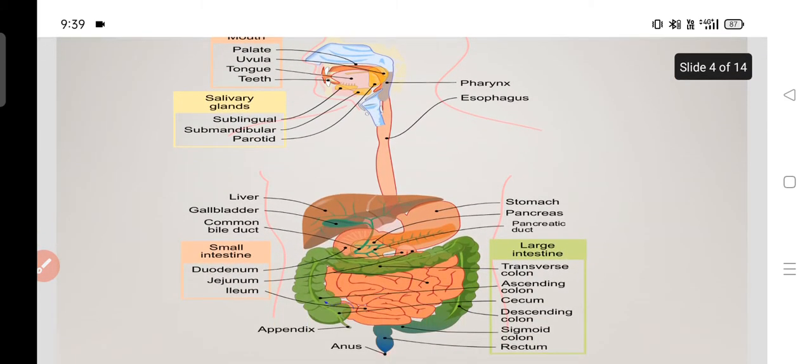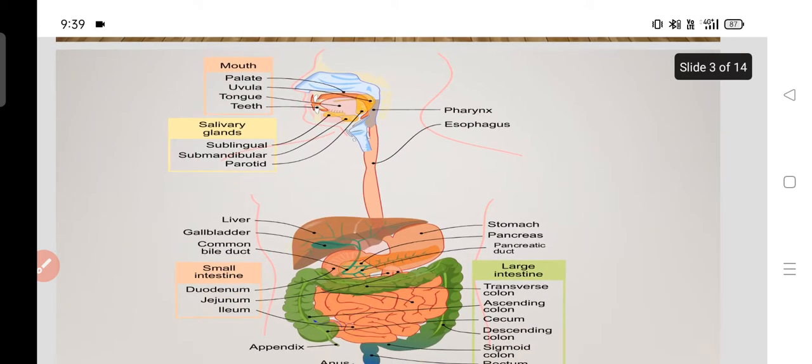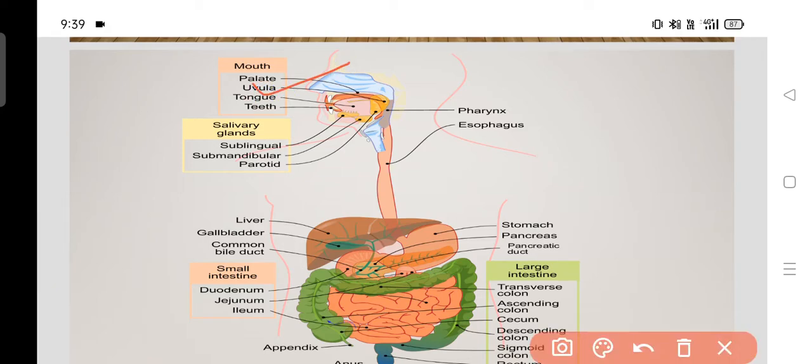Nutrition in human beings occurs in the digestive system. The digestive system consists of the alimentary canal and its associated glands. So what are the organs of the alimentary canal? Mouth, esophagus, stomach, large intestine, small intestine and anus. And what are the glands of the alimentary canal? They are the salivary glands, liver and pancreas.